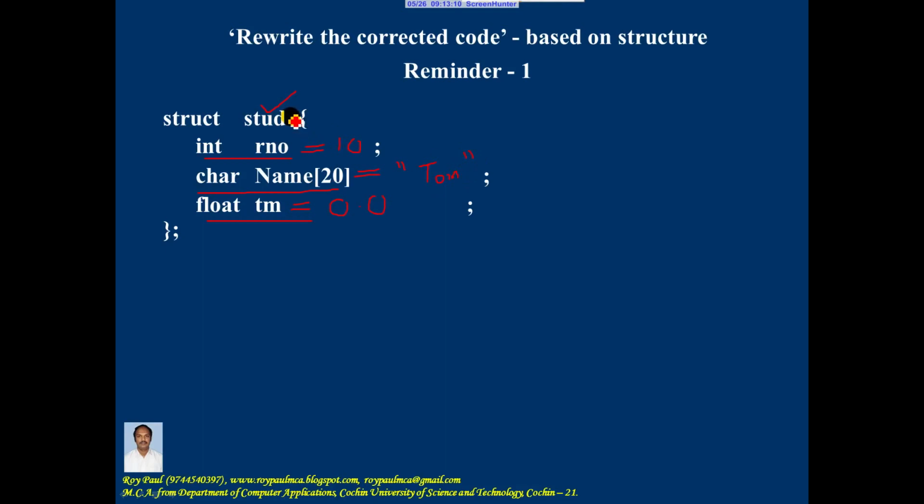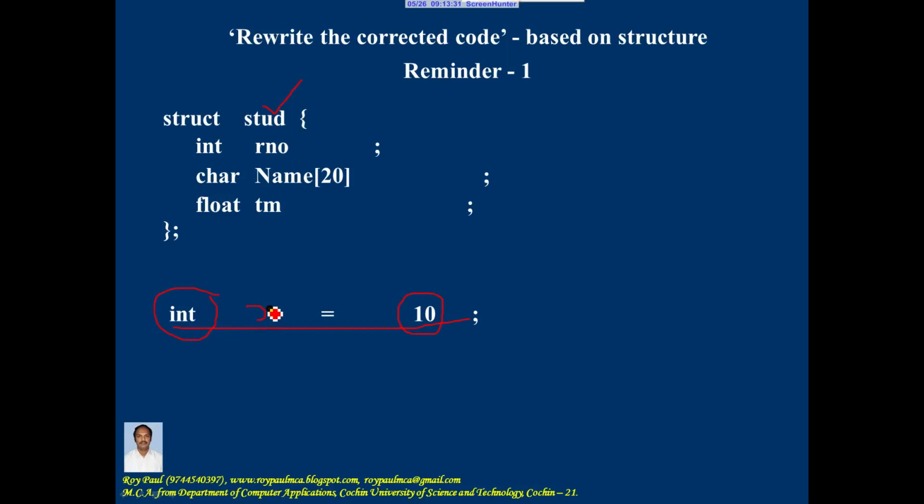because the rule is inside a structure members should not be initialized, and the reason is structure is a programmer created data type, so we never write int equal to 10 because data cannot be stored in a data type.